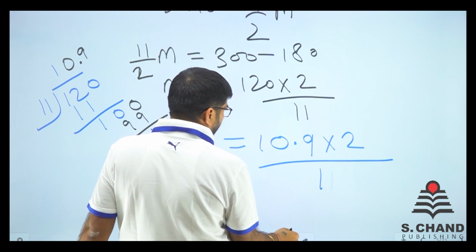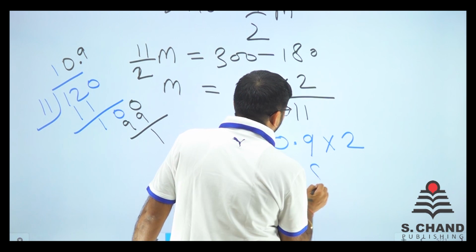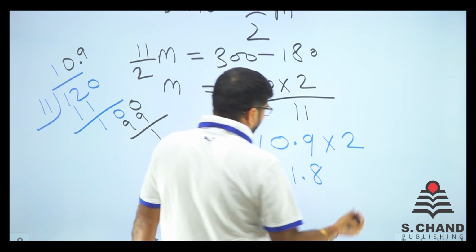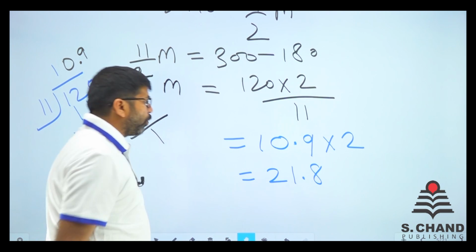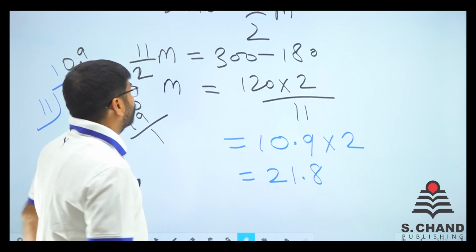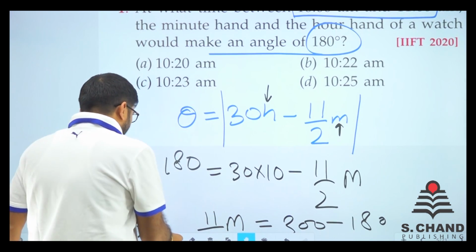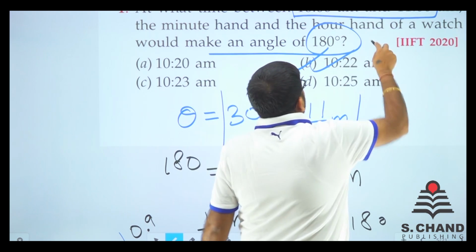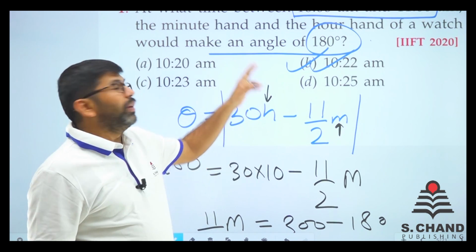So I put here 10.9 into 2 divided by 11. Oh, sorry, this 11 is gone now. So we have got 21.8, something like that. So 21.8 is nearly 22. So it will be approximately 10:22. Is there any option like 10:22? Here we do have 10:22 a.m. So at 10:22 a.m. it will be like 180 degrees.